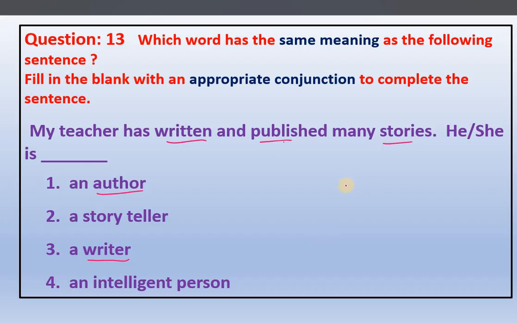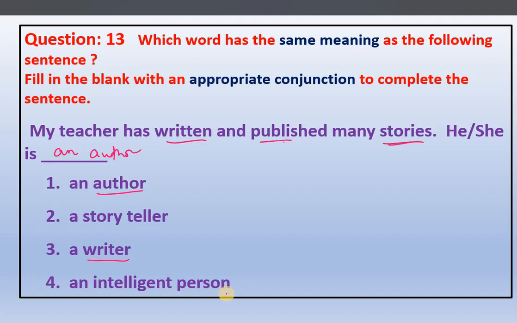Right. So here, many stories, talking about specific things. Author is the one who creates original work, the one who writes original stories. That is an author. So what is the correct answer here? He or she is an author. What about the writer? A writer means he can write about anything. For example, he can write a review about some food, or he can write some comments about some other person's story.